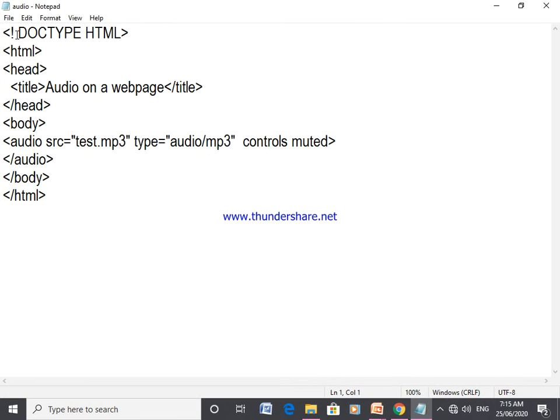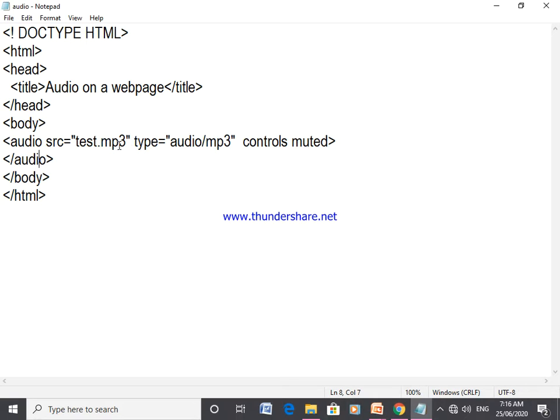You can observe this. This is the first line, the HTML5 doctype. The second tag is head, then title: audio on a web page. Then closing head, body, and the tag named audio. Now here audio src is equal to test.mp3.